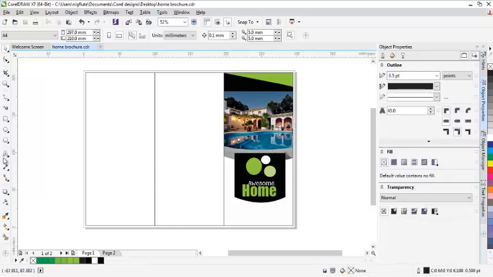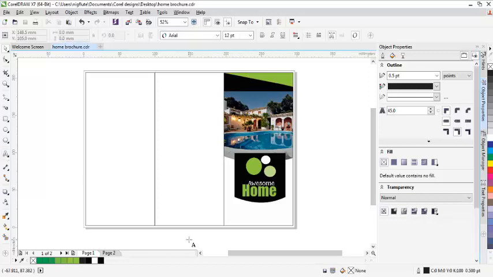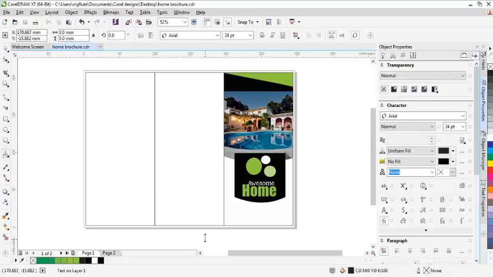Then I'll now pick another text tool again. Let me type something.